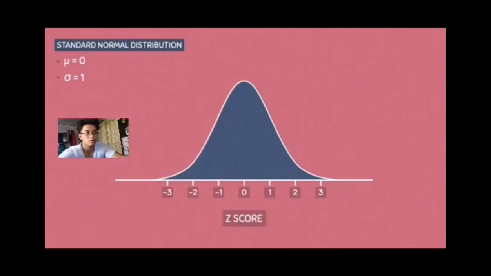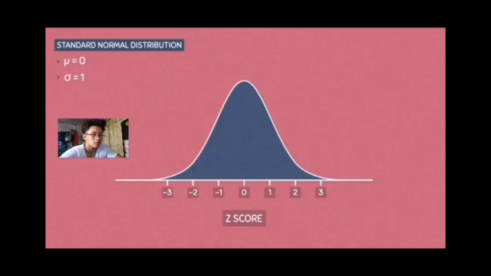The standard normal distribution, or what is called the z-distribution, is a special normal distribution with a mean of 0 and a standard deviation of 1. Because of this, the standard normal distribution is always centered at 0 and has intervals that increase by 1. Each number on the horizontal axis corresponds to a z-score.